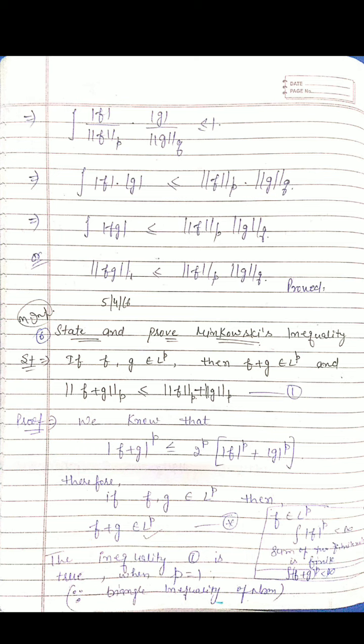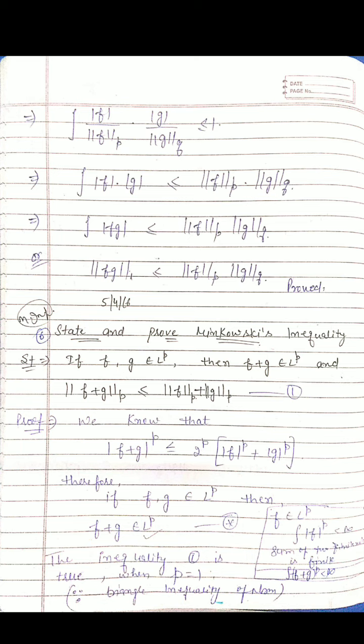One case was we were considering ||f||_p equal to ||g||_q equal to 1. Another case was f equal to 0 or g equal to 0. And the last case was whenever f and g are both non-zero, then we were taking two functions, f by ||f|| and g by ||g||, and then we can prove that part also with the help of the first. So dear students, next is Minkowski's inequality, which I told you we have to make use of in the Riesz-Fischer theorem.